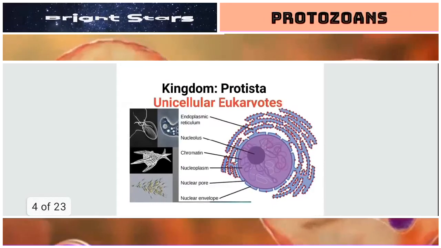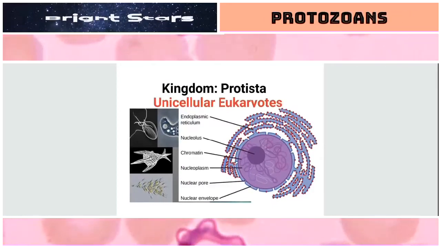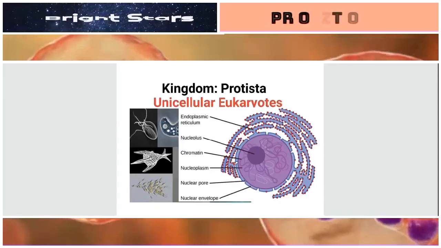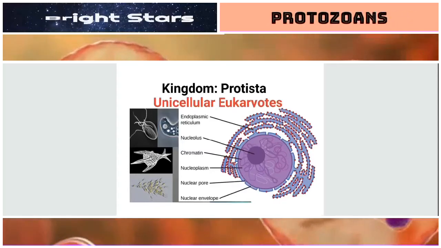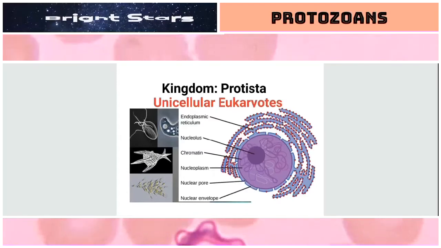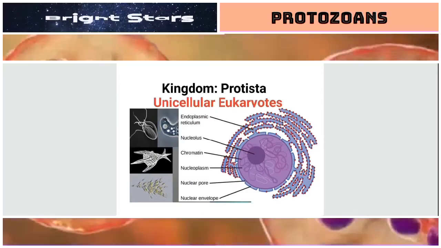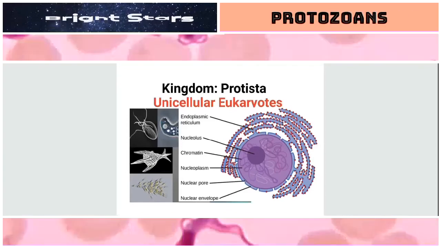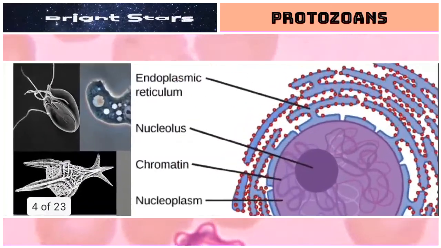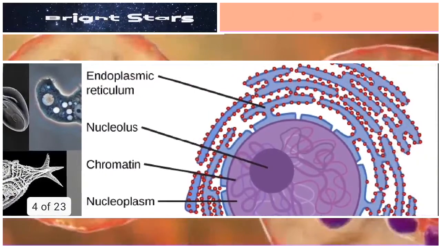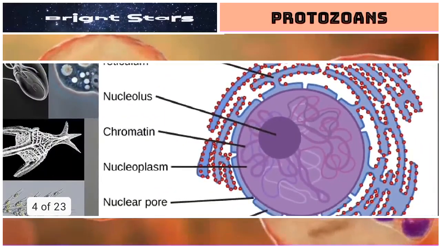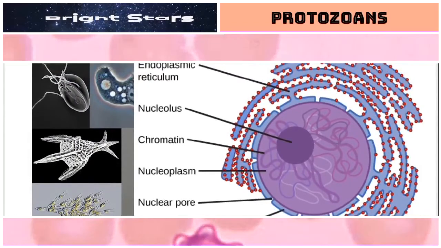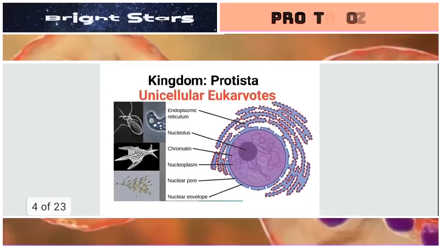These protozoans belong to the kingdom Protista. We know that Protista means organisms which consist of unicellular eukaryotic cells. Or unicellular eukaryotes are included in the kingdom Protista. Protozoans also belong to this same kingdom. So why are they called unicellular? Because they are single-celled organisms like this. They are eukaryotes because the nucleus consists of nuclear membrane, nucleolus, chromatin reticulum, unlike that of prokaryotic cells.